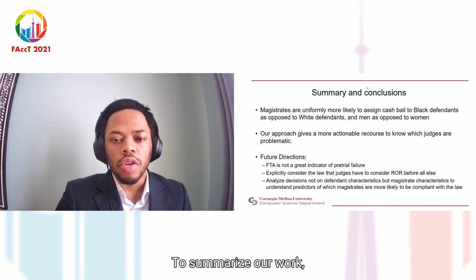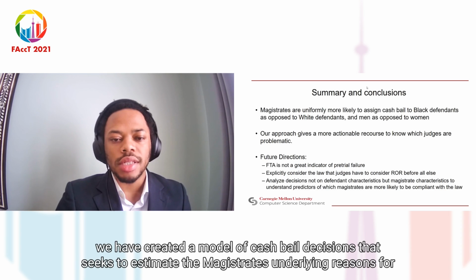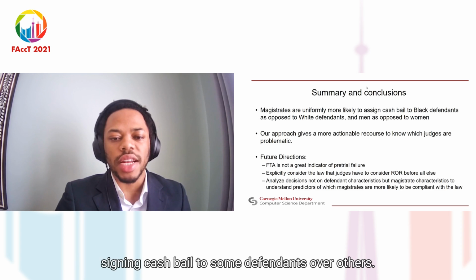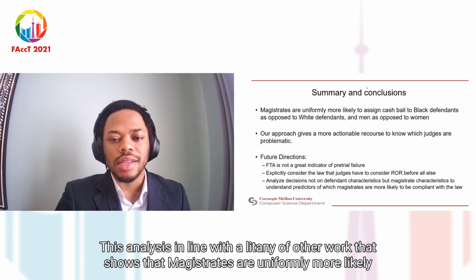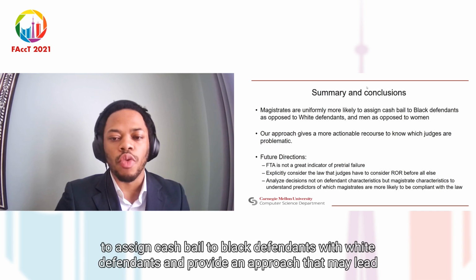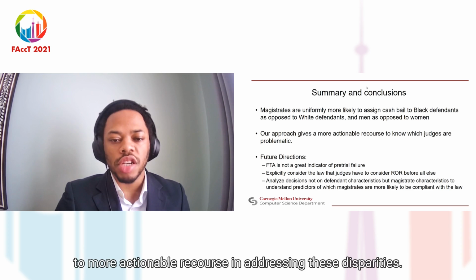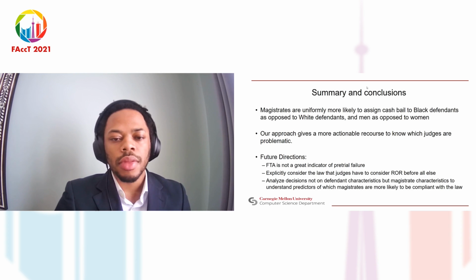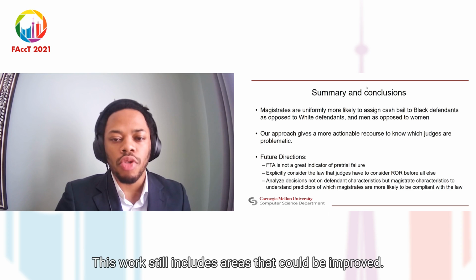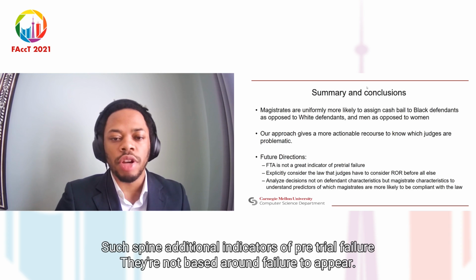To summarize our work, we have created a model of cash bail decisions that seeks to estimate a magistrate's underlying reasons for assigning cash bail to some defendants over others. This analysis is in line with a litany of other work that shows that magistrates are uniformly more likely to assign cash bail to Black defendants over white defendants, and provide an approach that may lead to more actionable recourse in addressing these disparities. This work still includes areas that can be improved, such as finding additional indicators of pretrial failure that are not based around failure to appear.